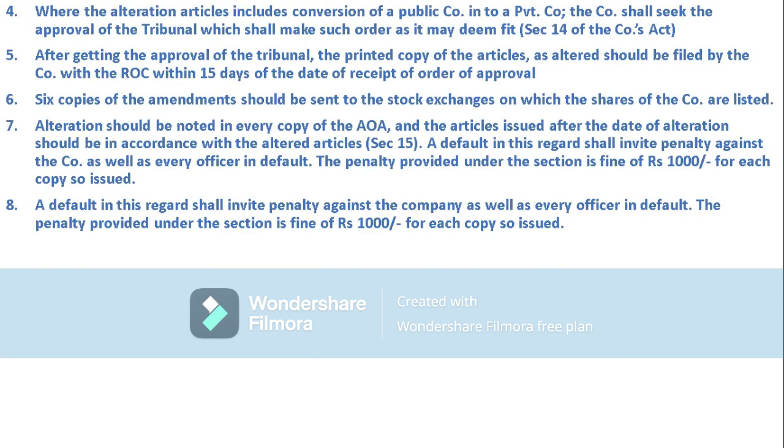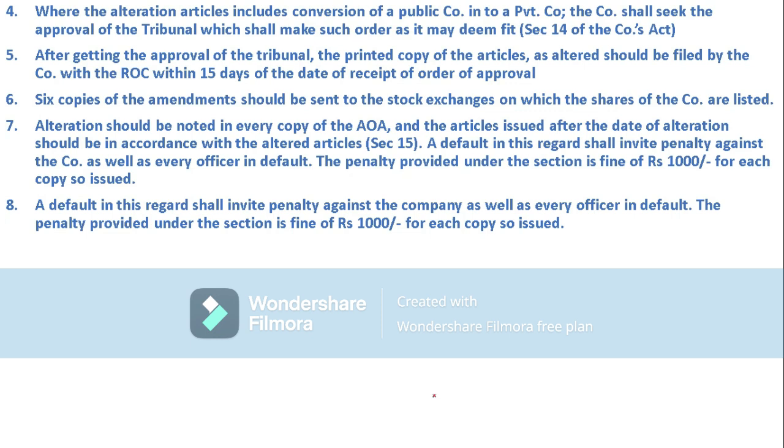Now coming to another aspect, where the alteration of articles includes conversion of a public company into a private company, the company shall seek the approval of the tribunal, which shall make such order as it may deem fit.